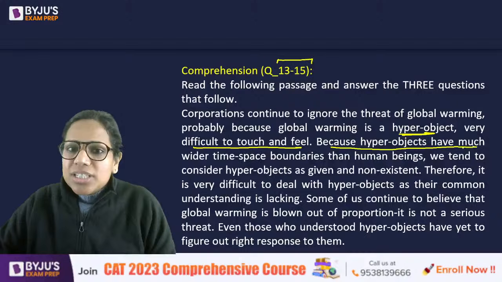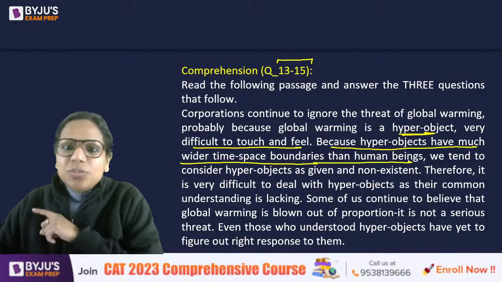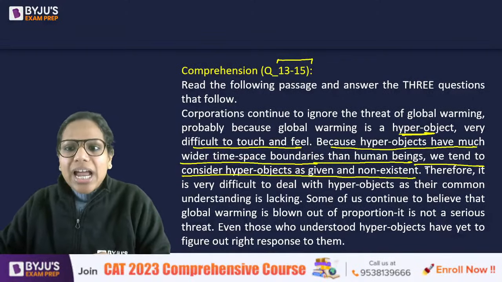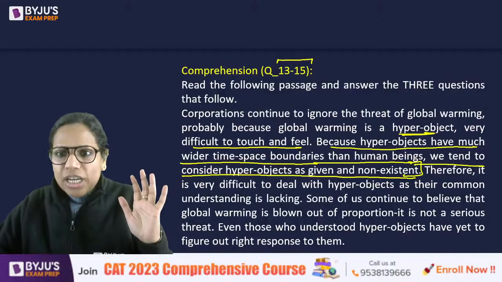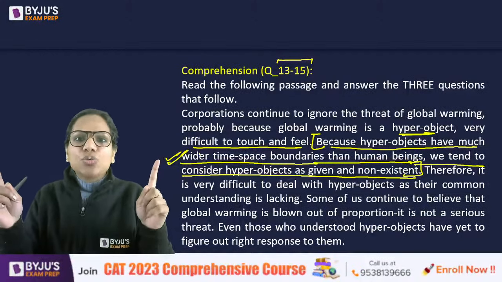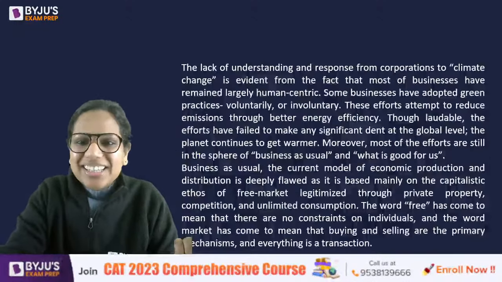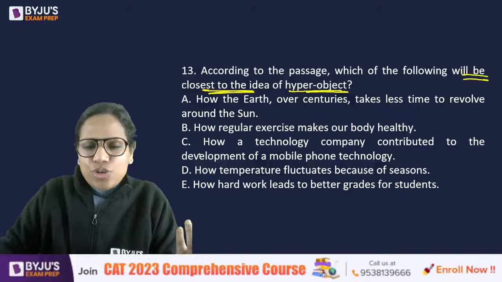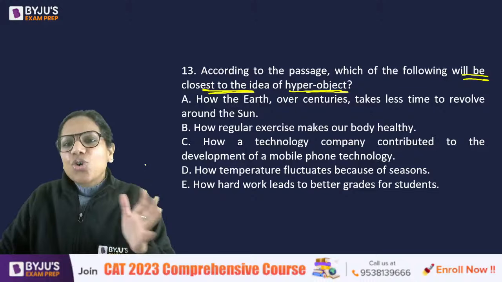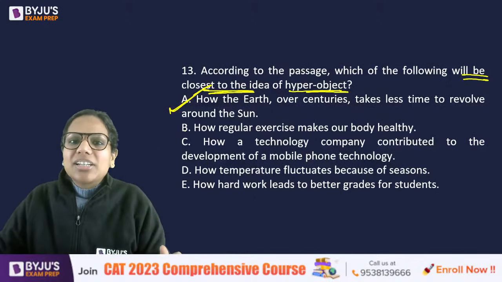Because hyperobjects have much wider time-space boundaries than human beings, we tend to consider hyperobjects as given and non-existent. Right? So I think this is the key here. Wider time-space boundaries than human beings. That means हमारी lifespan से बड़ा lifespan होगा. Right? Follows from this. So there was just one option where for sure we can say that the time-space boundaries would be wider than human beings.